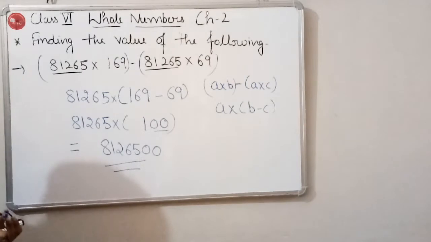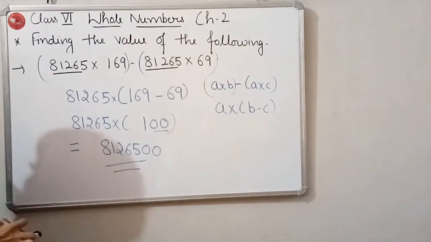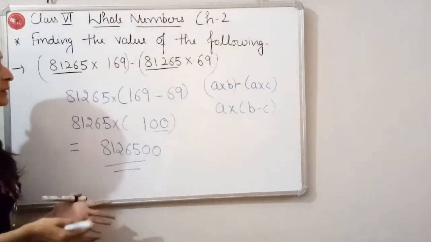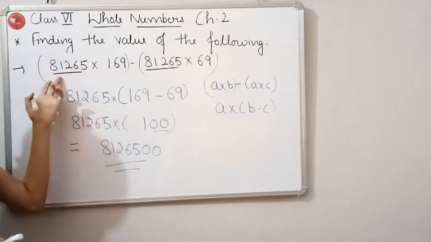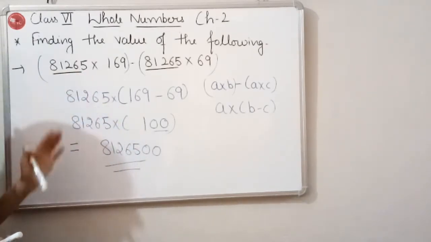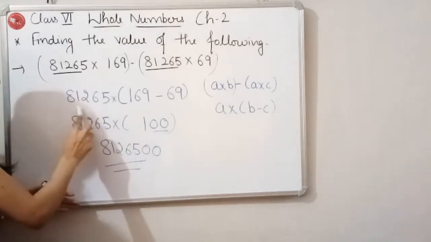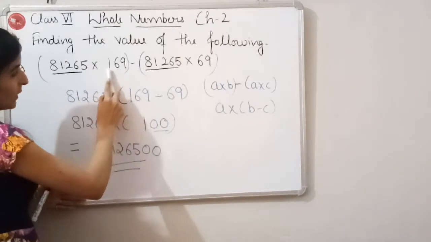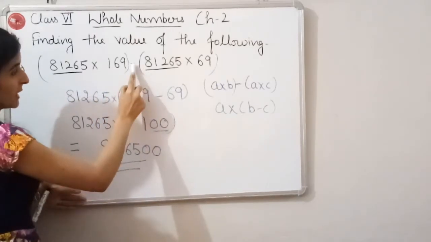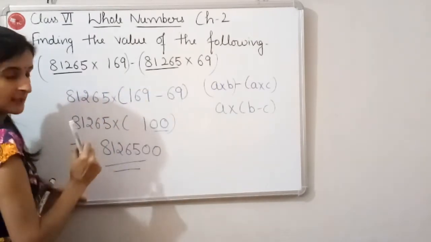Okay. So what we have done here, we have used the distributive property, or you can say we have just taken common this number. After taking common, this number we have already taken, so only 169 is left. Now there is a minus sign, so we will put a minus sign.